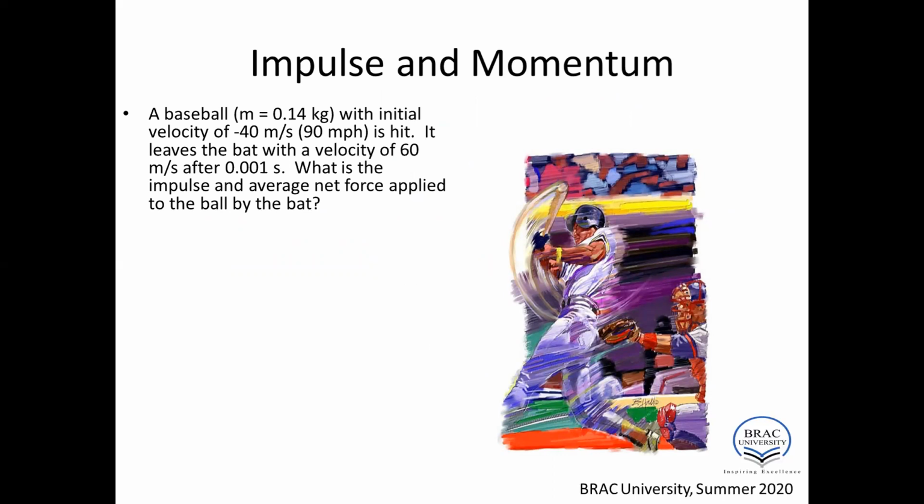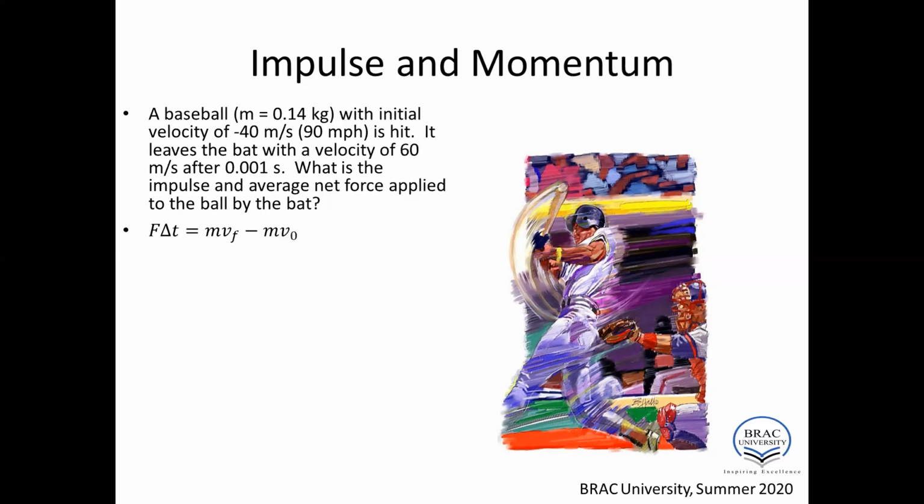It leaves the bat with a velocity of 60 meters per second after 0.001 second. So the time interval is very short, as I said earlier, the condition in case of impulse is that the time interval is very short. What is the impulse and average net force applied to the ball by the bat? We have to find the average net force and also the impulse.